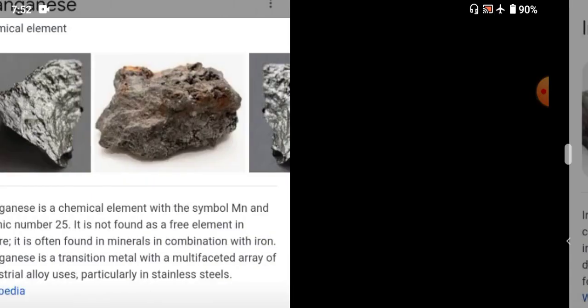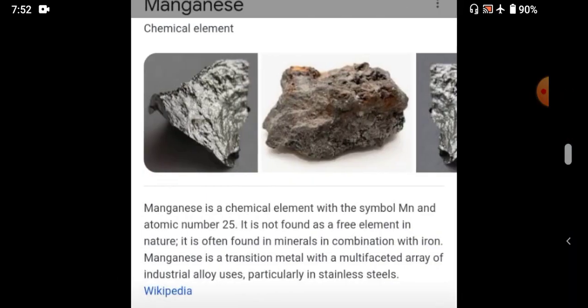Then secondly, we learned about manganese. Manganese is a chemical element. Do you know, students, the symbol of manganese? You everyone know, in the science subject you learned. The symbol of manganese is Mn. What is the atomic number of manganese? Very good, 25. The atomic number of manganese is 25.